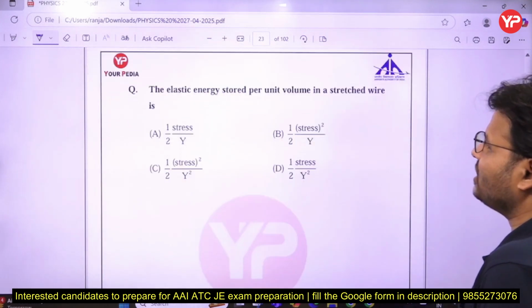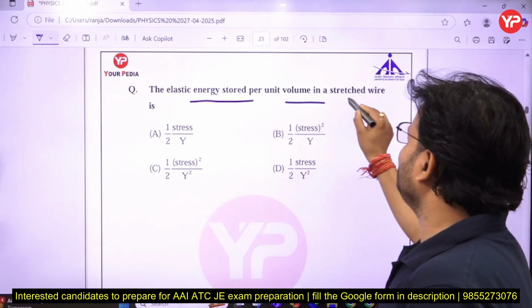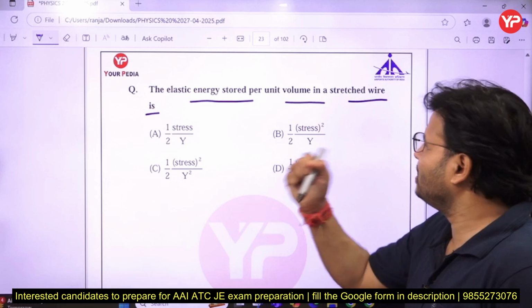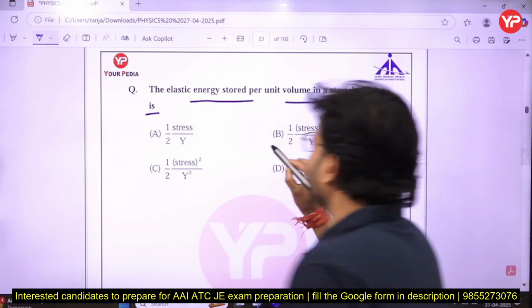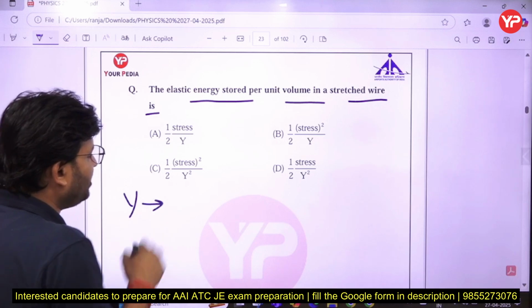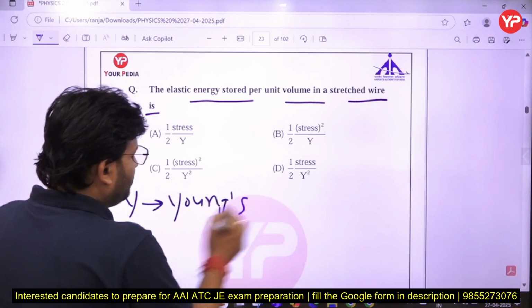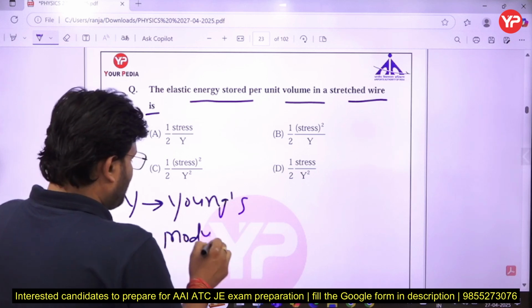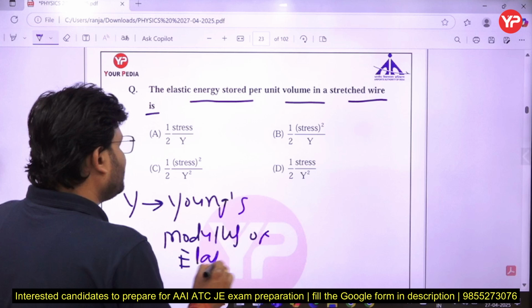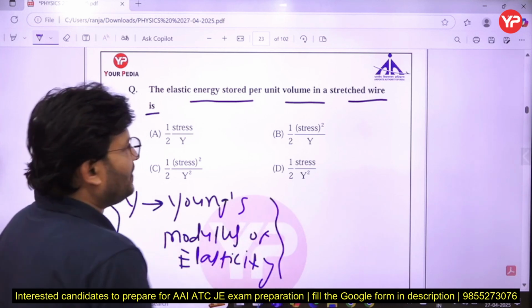Now my dear friends, that is the next question. The elastic energy stored per unit volume in a stretched wire is given by half stress upon Y. That must be mentioned here: Y is Young's modulus of elasticity. In the question it is not mentioned, but it must be mentioned, otherwise a student can get difficulties. Y is Young's modulus of elasticity.